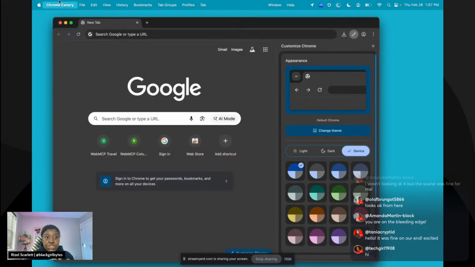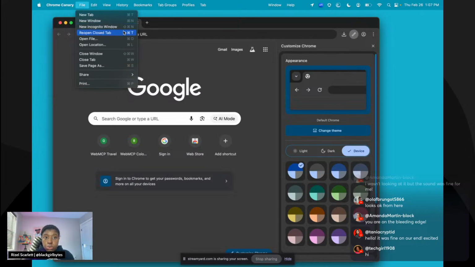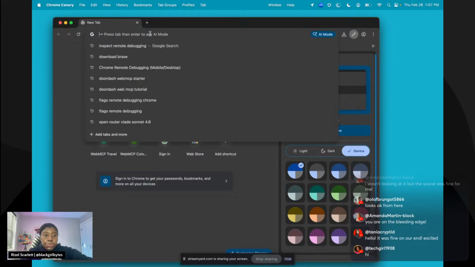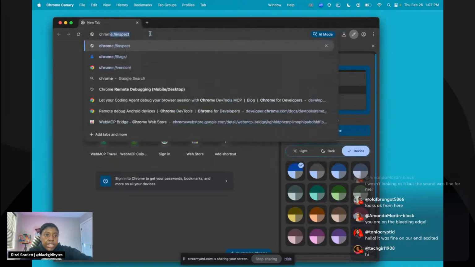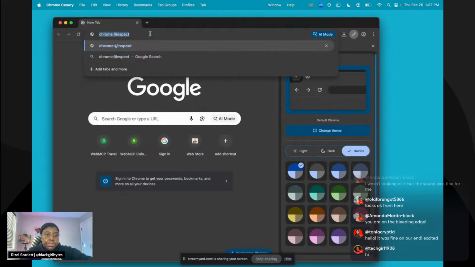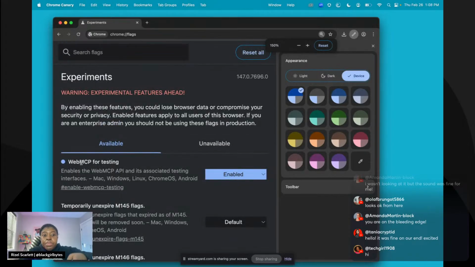First, I had to install Chrome Canary. So this right now is only available in Chrome Canary. You can't use it in regular Google Chrome. And the reason why is you need to have, I keep forgetting, it's Chrome flags. Yeah. You need to have this flag enabled. And right now, this flag only exists in Chrome Canary. There's this flag that says WebMCP for testing. So as you can see, I have it enabled right now.